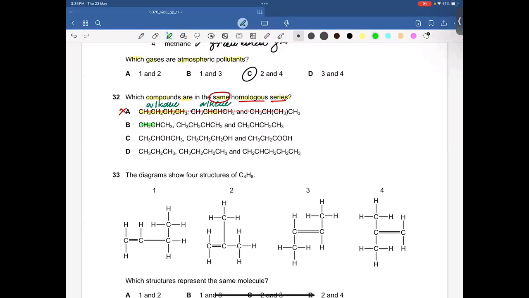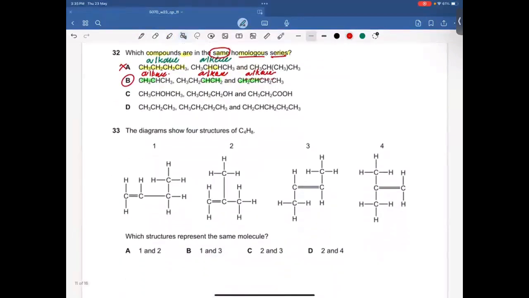Next is this. This is alkene because a double bond is present between these two carbons, which are highlighted. This is also alkene because a double bond is present between the highlighted carbon atoms, and this is also alkene because a double bond exists between the highlighted carbon atoms. CH3, CH double bond CH2, CH3, CH2, CH double bond CH2. So I believe B is going to be the right answer because all of them are alkenes, so they belong to the same homologous series.